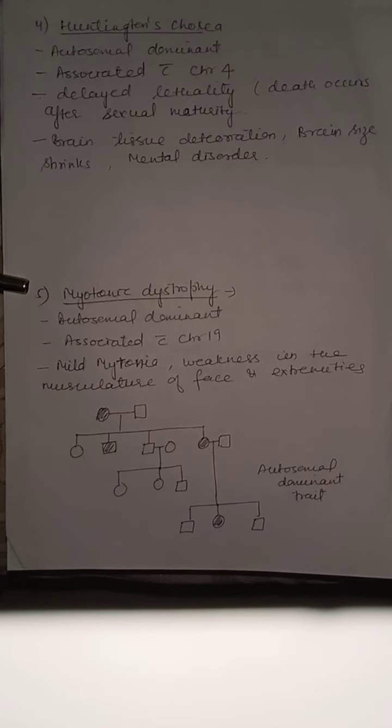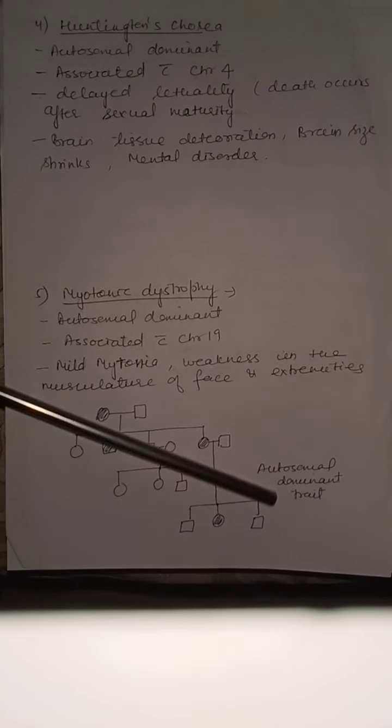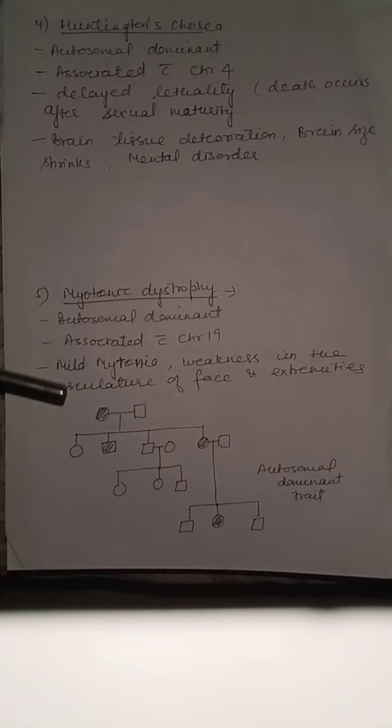Myotonic dystrophy. It is also an autosomal dominant trait associated with chromosome number 19. Mild myotonia, weakness in the musculature of face and extremities. This is a pedigree chart showing myotonic dystrophy. This I will explain later on.